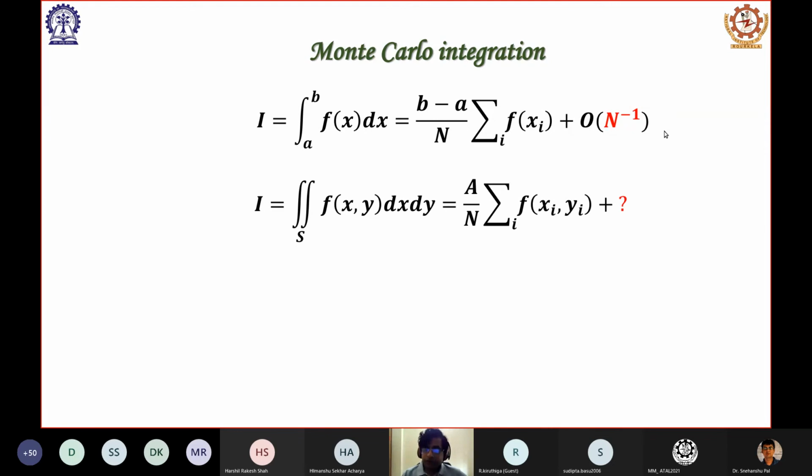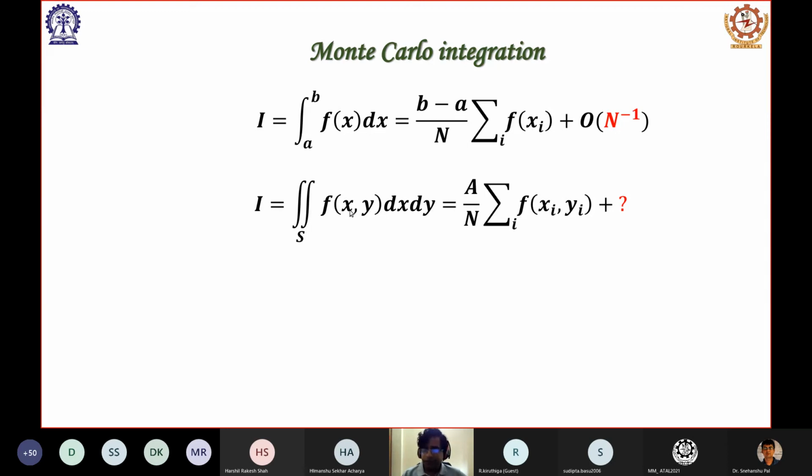However, the same procedure can be used for, let us say, a two-dimensional integral also. That means I can do a surface integration. Some kind of a closed surface is given to me. I know the domain, and over that finite domain, I want to calculate a function f(x,y). The same technique is available here.